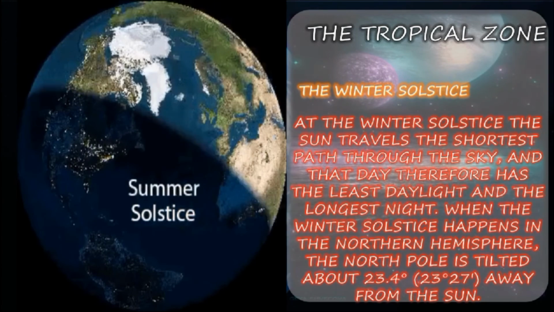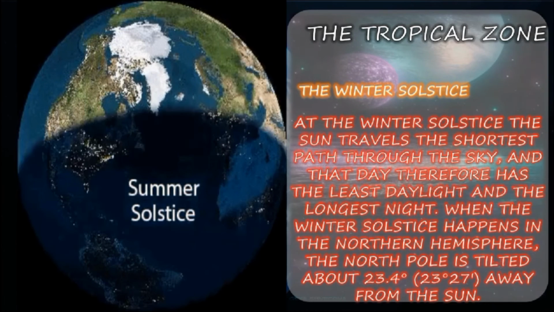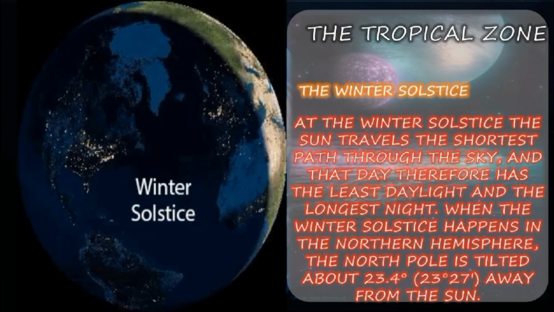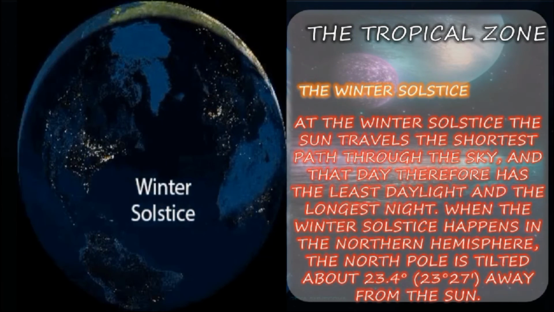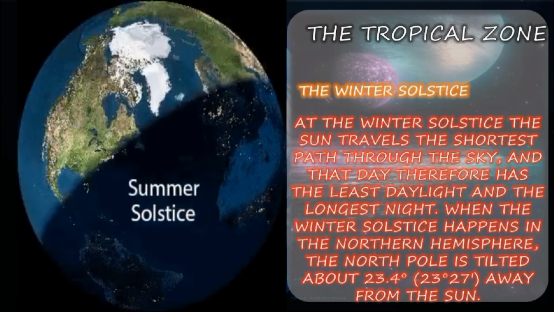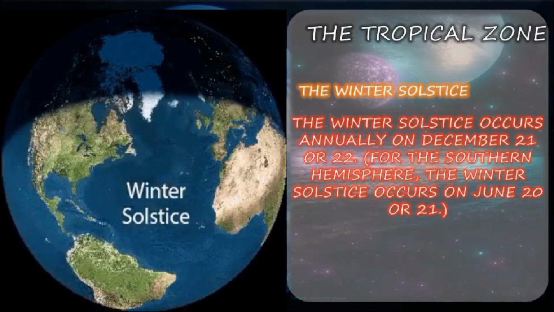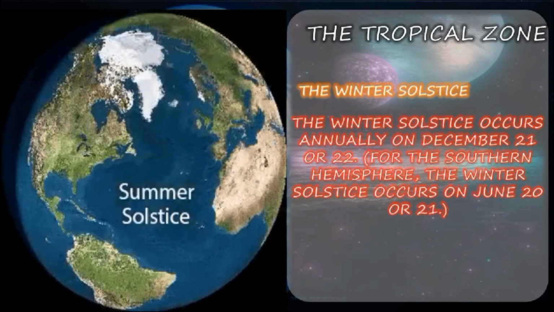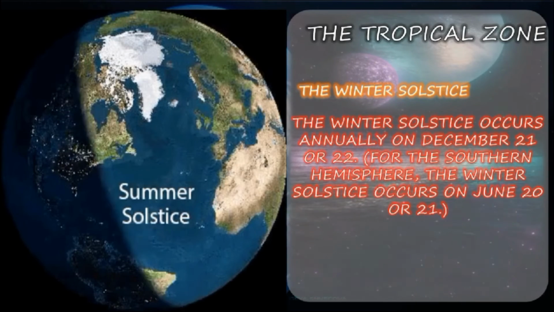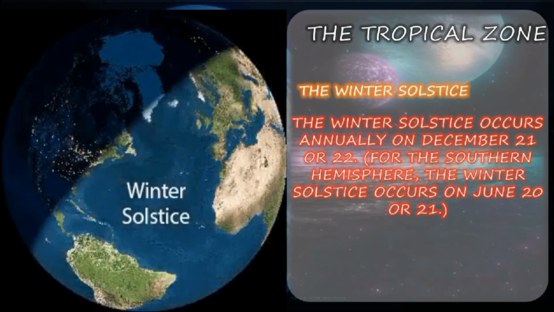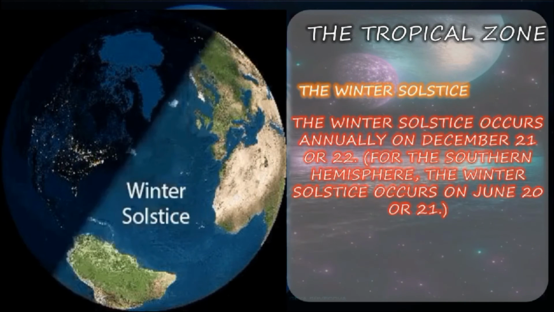When the winter solstice happens in the northern hemisphere, the North Pole is tilted about 23.4 degrees away from the sun. The winter solstice occurs annually on December 21 or 22 for the northern hemisphere. For the southern hemisphere, the winter solstice occurs on June 20 or 21.